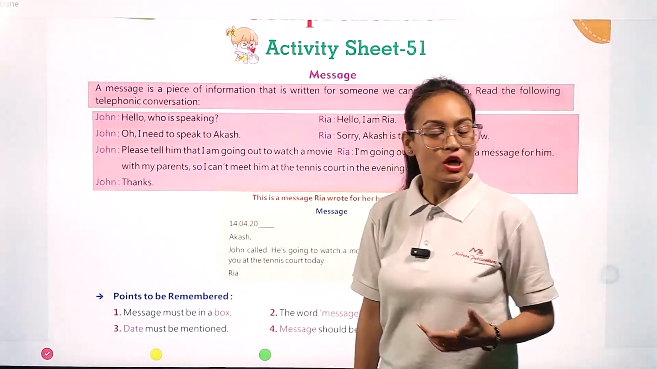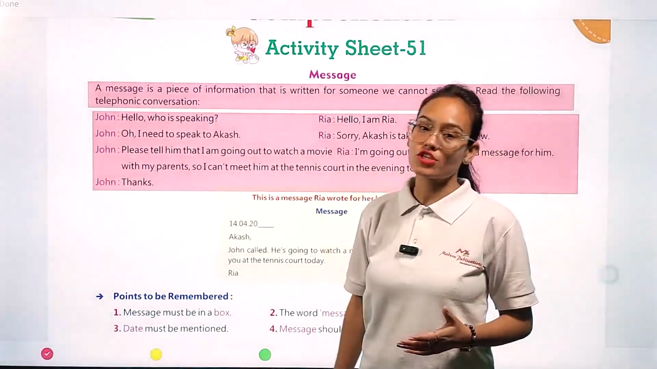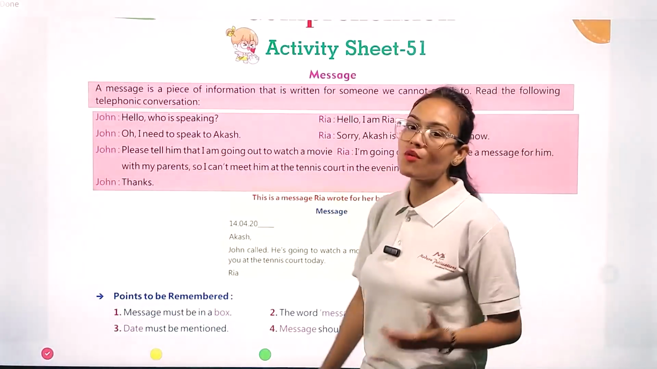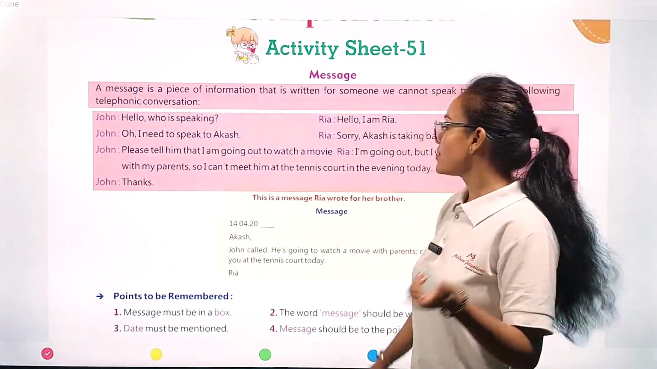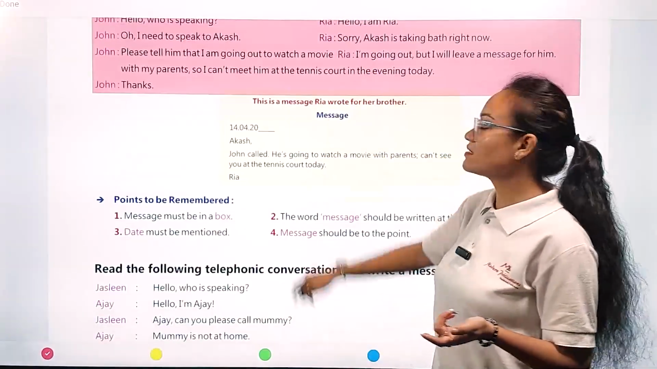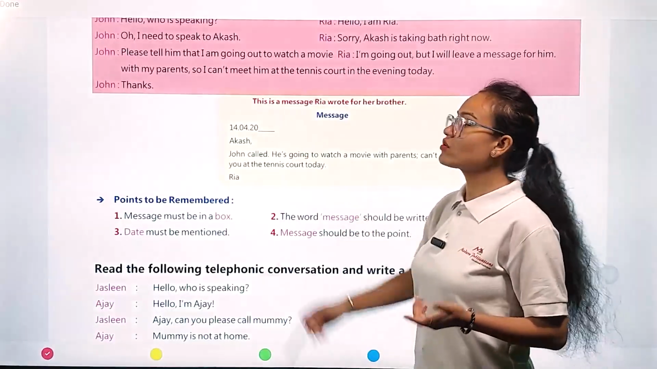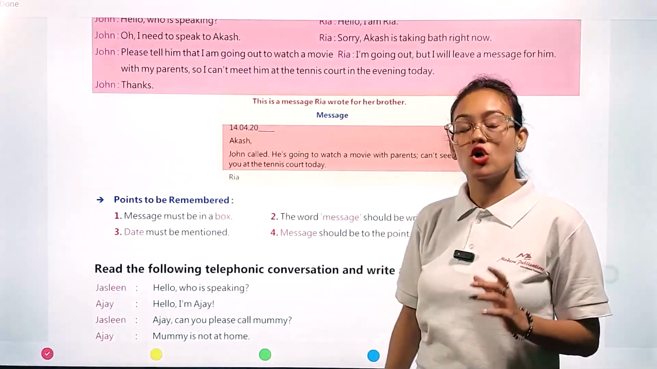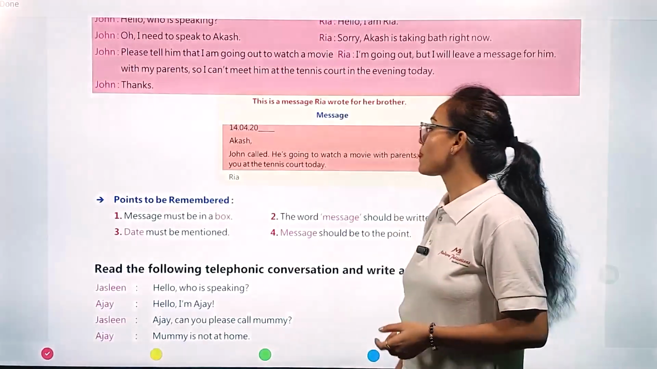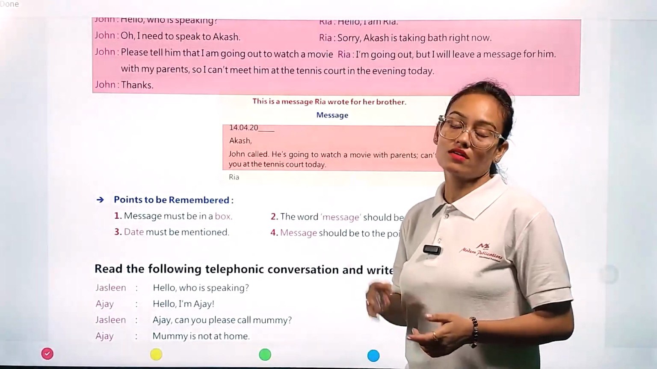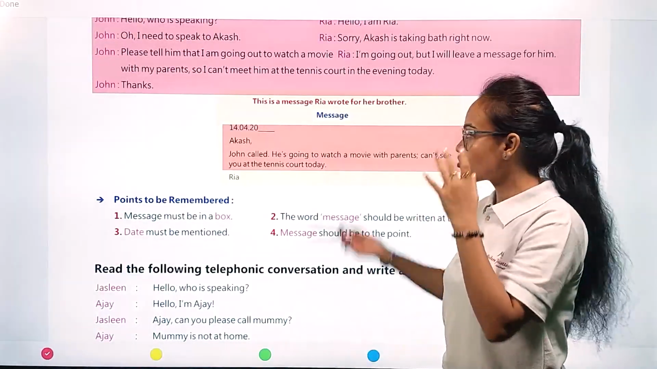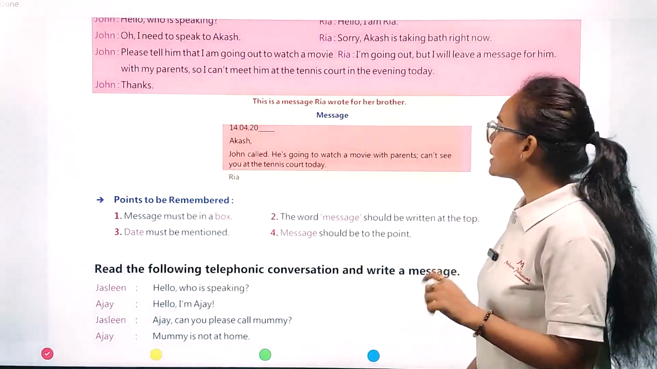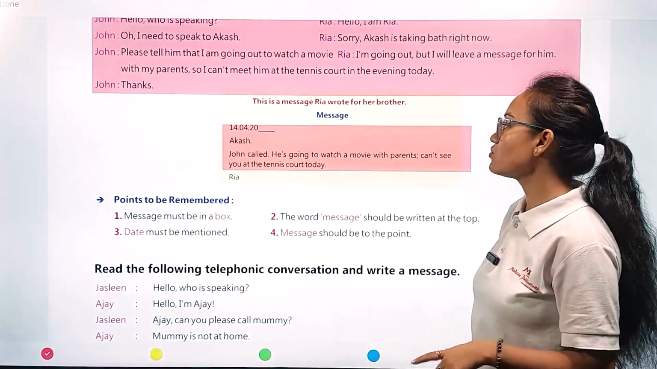John: Thanks. So this is a short telephonic conversation between John and Ria, in which John is asking Ria to drop a message for Akash. In this way we are going to write this message. First of all, we write our date. Whenever you are delivering a message, always write the date. Then write to whom the message is written, so this message is for Akash. Then write the short message: John called. He is going to watch a movie with parents. Can't see you at the tennis court.